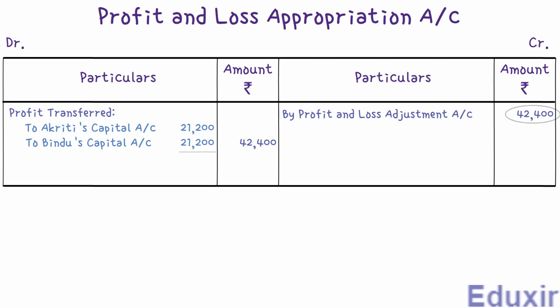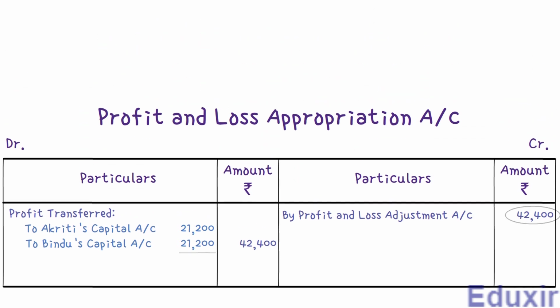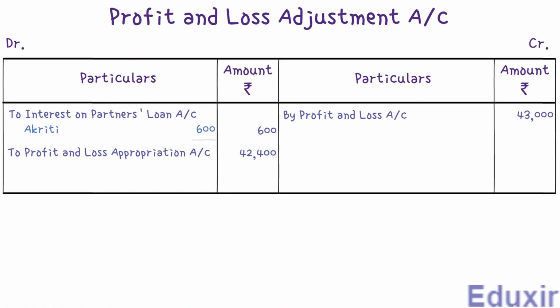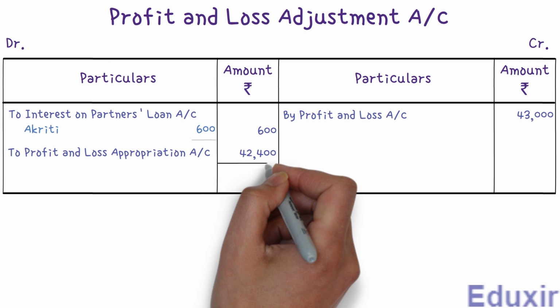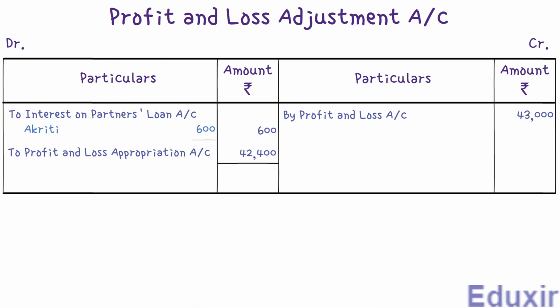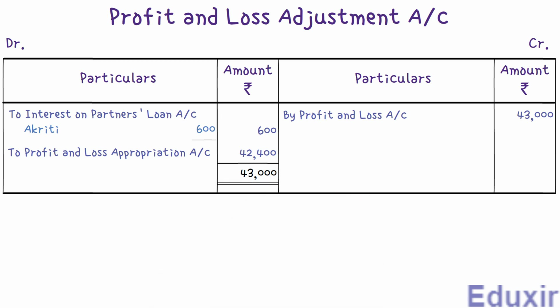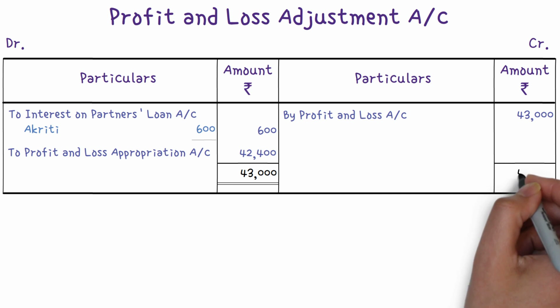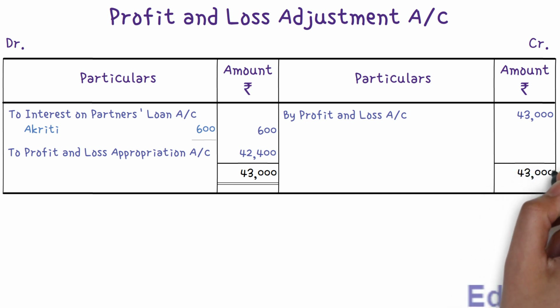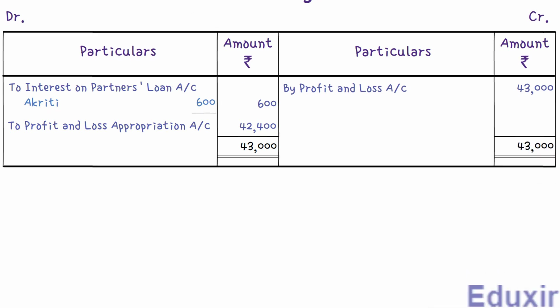Now it is time to find the totals, balance the accounts, and close the books. Let's start with the profit and loss adjustment account. The total on the debit side of the profit and loss adjustment account is 43,000 rupees. Similarly, the total on the credit side of the profit and loss adjustment account is 43,000 rupees. So the profit and loss adjustment account is balanced.